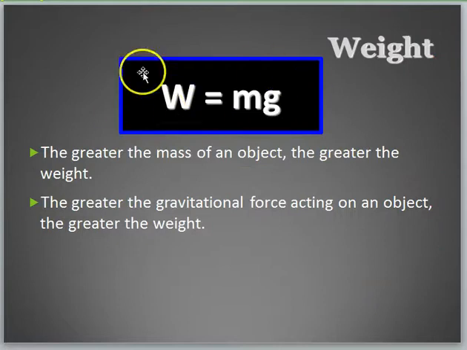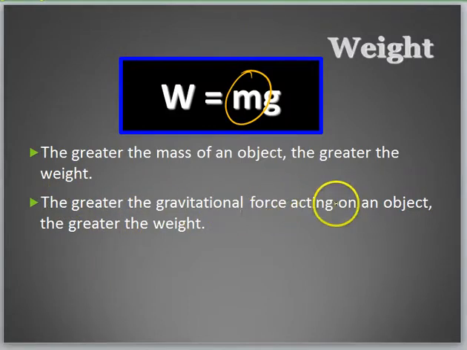So as you look at this formula over here, you realize this: the greater the mass, the greater the weight. So a person with higher mass will obviously have a higher weight. The other thing is, the greater the gravitational force acting on an object, the greater the value of g, the heavier the object is. So the greater the weight. So different planets have different gravitational force. So you must remember this.